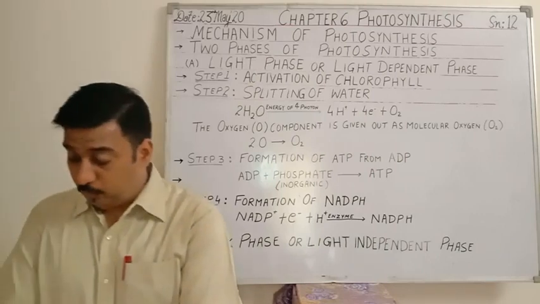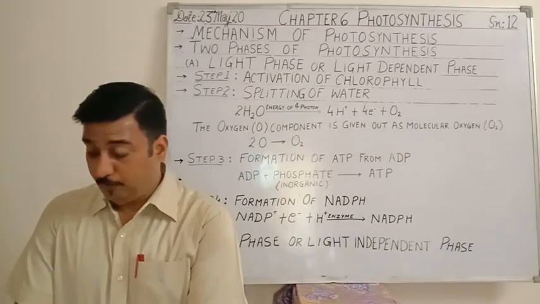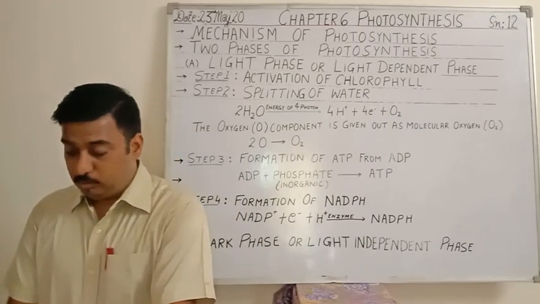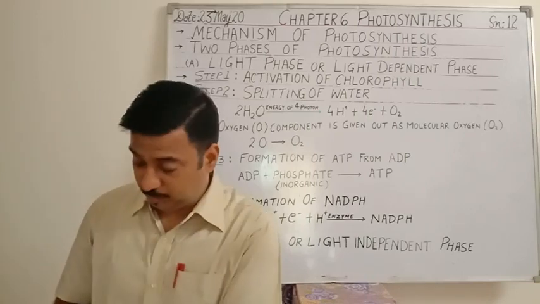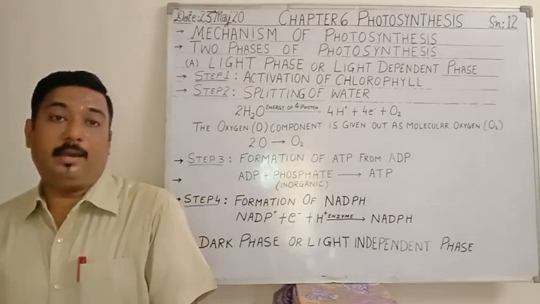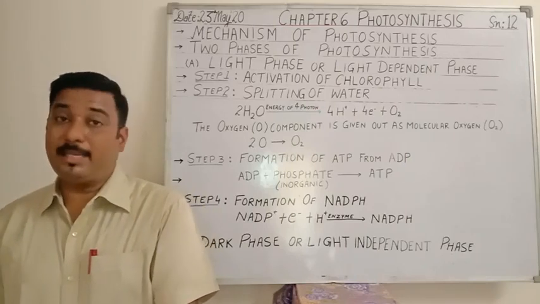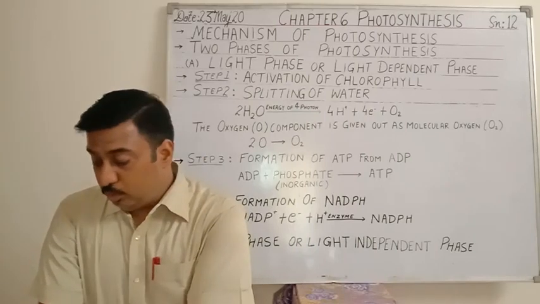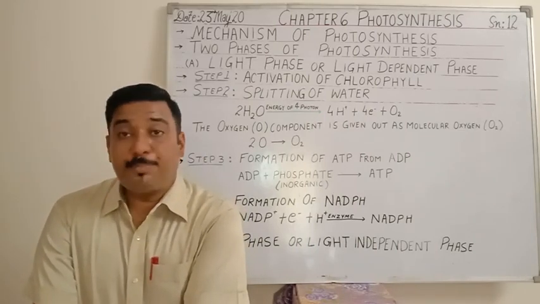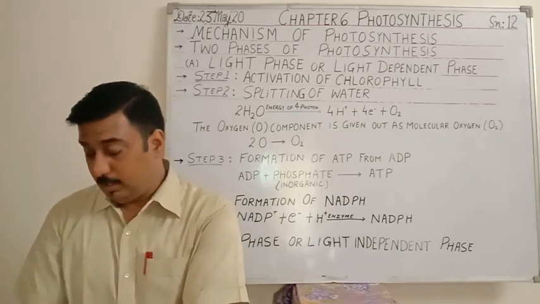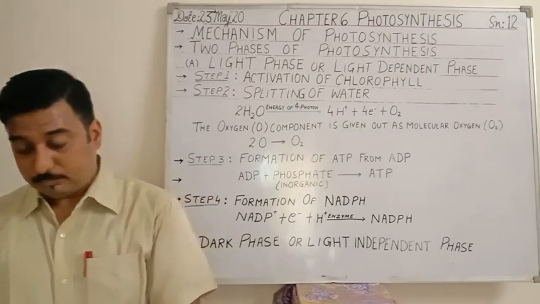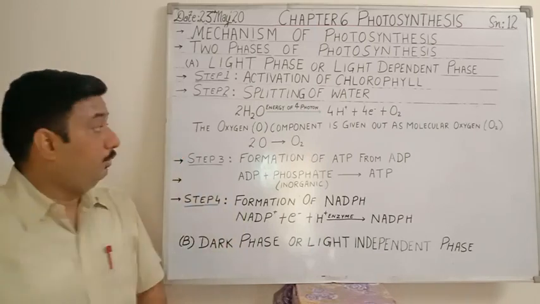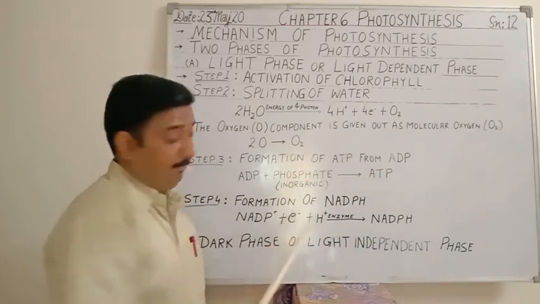Let us move on to the definition of photolysis of water. Photolysis of water can be defined as the splitting of water molecules into hydrogen ions and oxygen in the presence of light and grana. Once again, the definition: the splitting of water molecules into hydrogen ions and oxygen in the presence of light and grana is called photolysis. Next, the oxygen component is given out as an oxygen molecule, as I have explained.